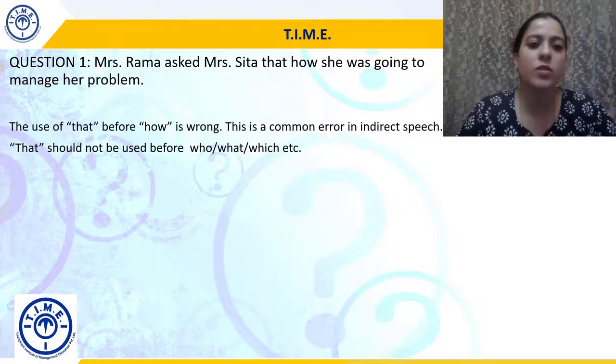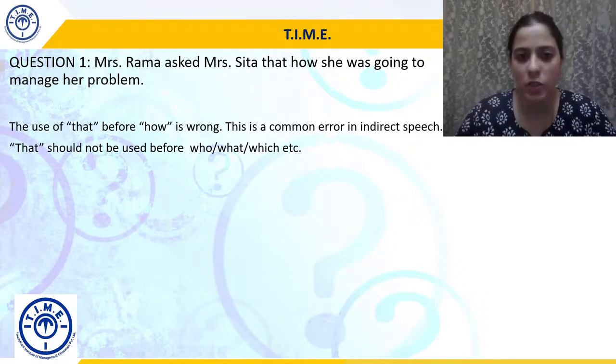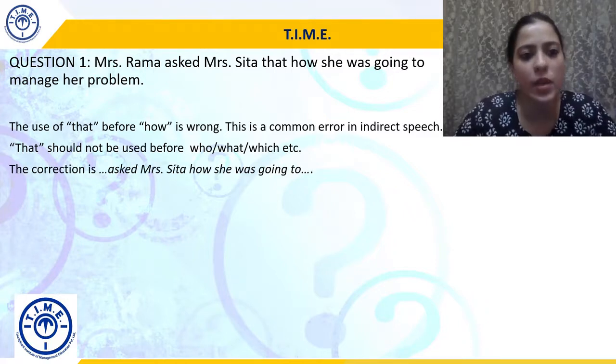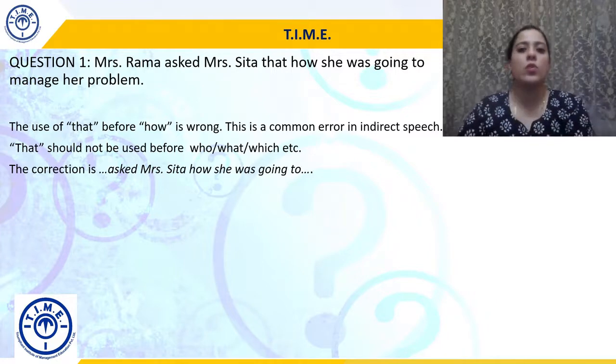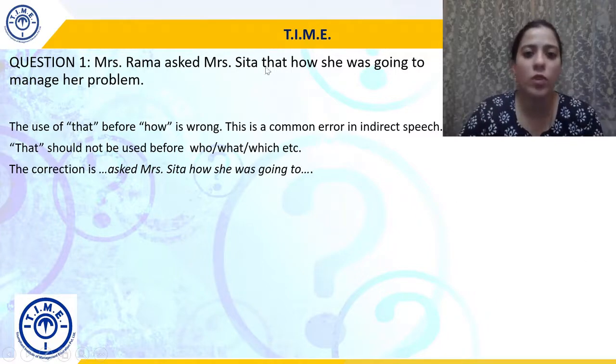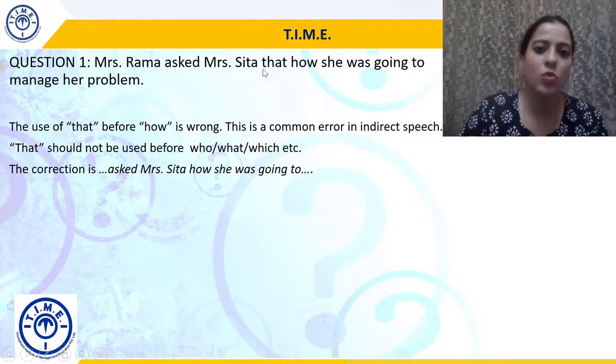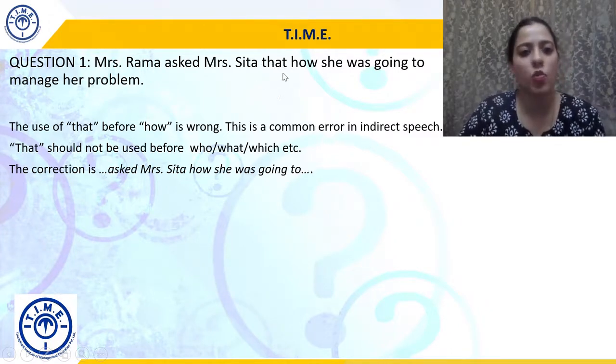So the correction is that that should not be used before who, what, which, in this case how, and that's why the correction will be Mrs. Rama asked Mrs. Sita how she was going to manage her problem. So what we are going to do is we are going to simply remove that from the statement. So it will be Mrs. Rama asked Mrs. Sita how she was going to manage her problem. That is not needed, and hence we will just omit this.